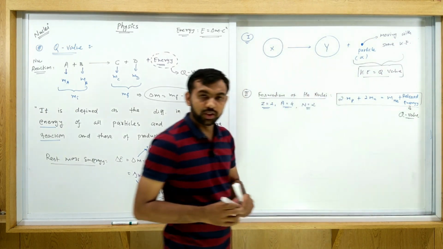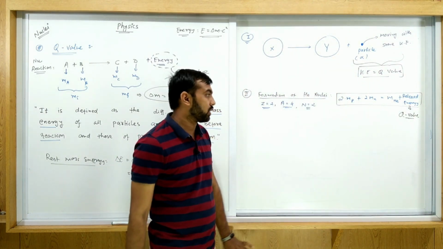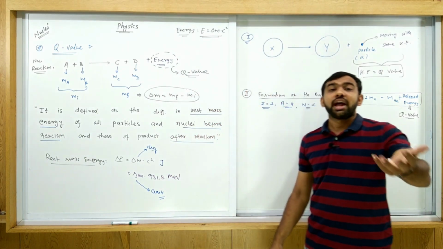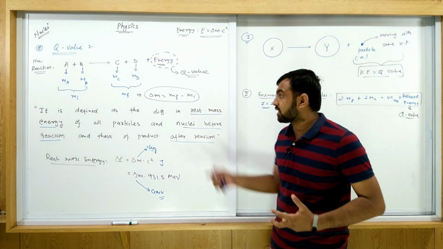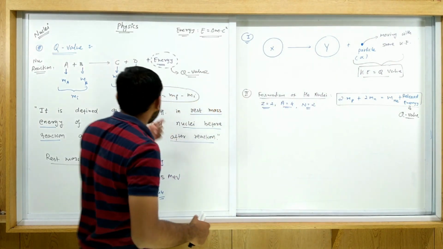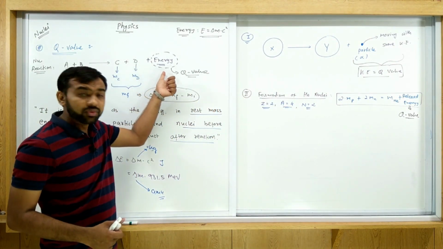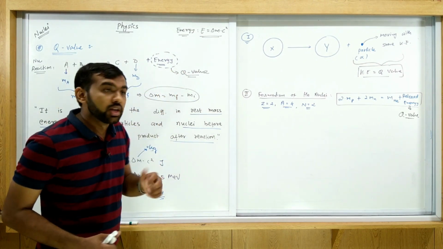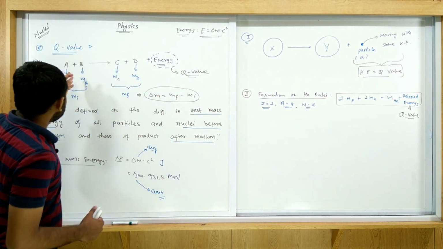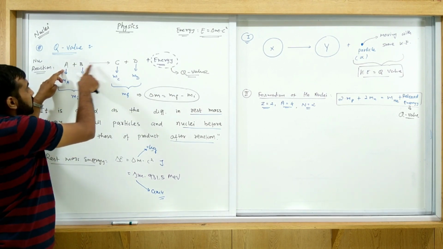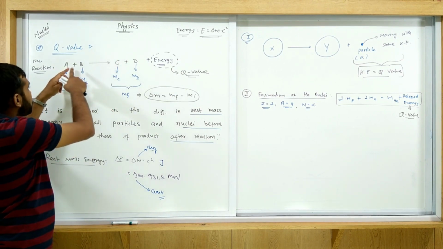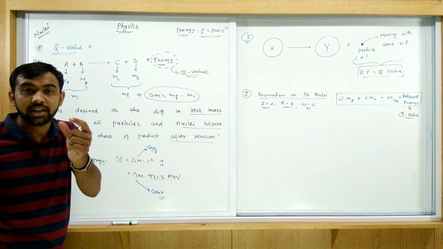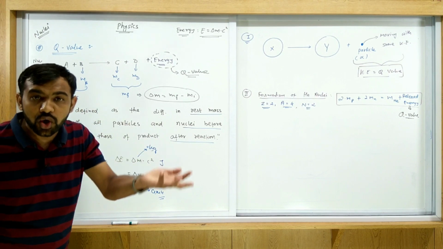There are two possible cases to get the answer of Q value. The case is when this energy is released and when the energy is absorbed. In the reaction process A plus B to C plus D, if the initial mass is higher and the final mass is smaller, then some mass defect is created and this mass defect is converted into energy.